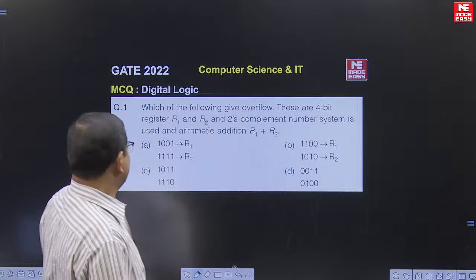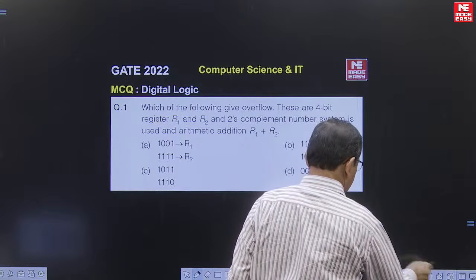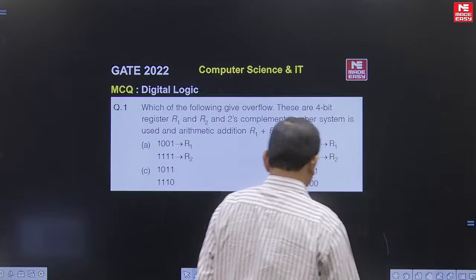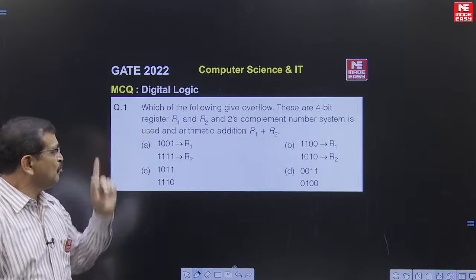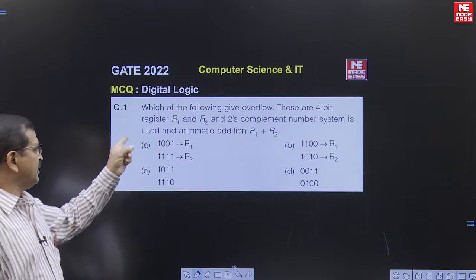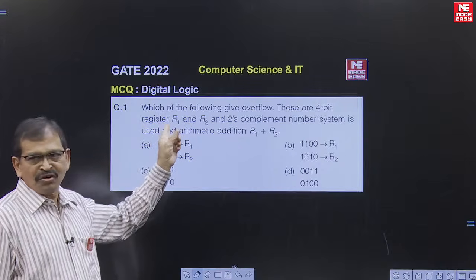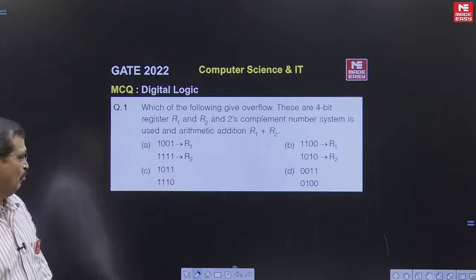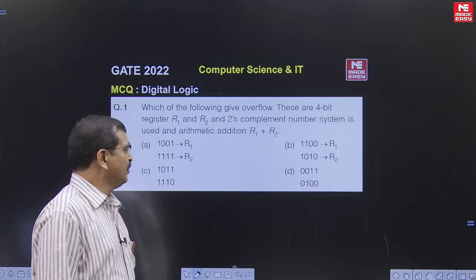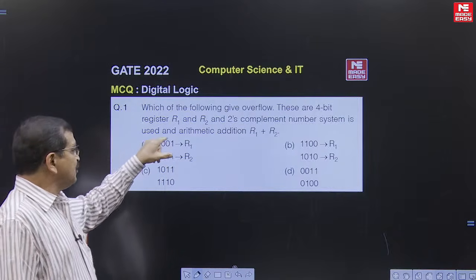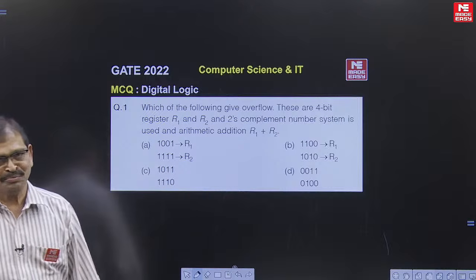The question we are having here: which of the following give overflow? These are 4-bit registers R1 and R2, and the register content is in 2's complement form. Whenever we are adding these two numbers, when is there a possibility for overflow? That is the question.